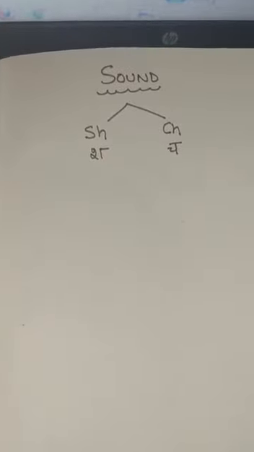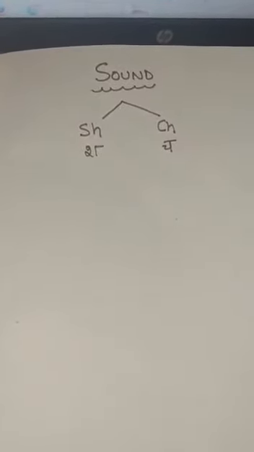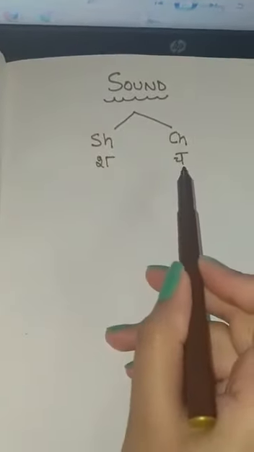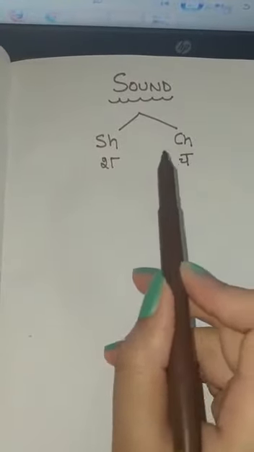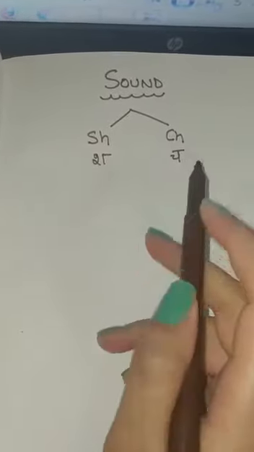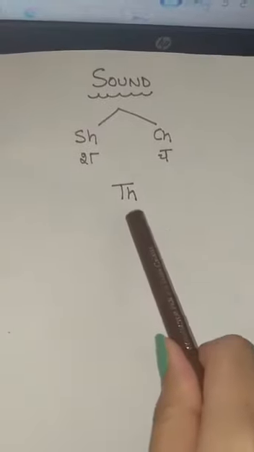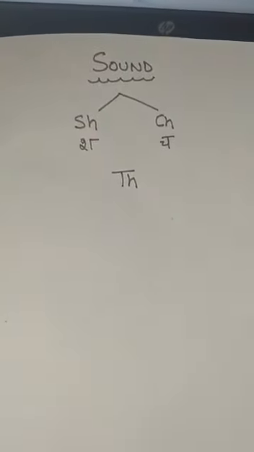And now, in this video, we're gonna do another sound who is friend of these two sounds. So do you wanna know who's their new friend? It's TH. This is the new friend of SH and CH.